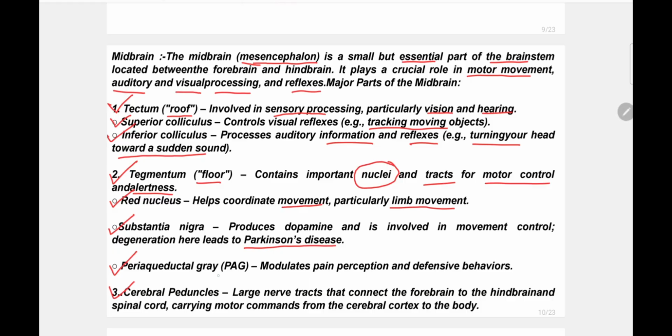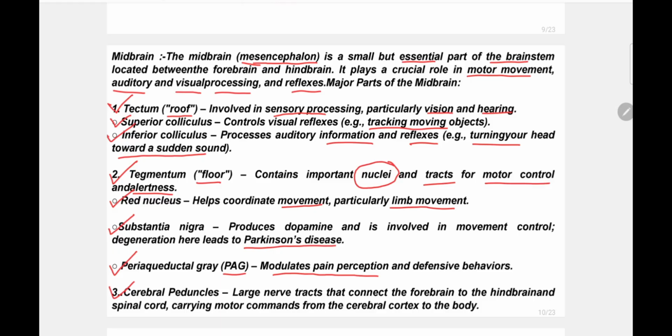And periaqueductal gray, PAG, regulates our pain perception. That means if someone slaps you, we can still handle that slap. We cannot get that much harm from the slap, because pain modulation is happening there. If there were no pain modulation, we would die because of a slap. We would feel that slap that intensely, but because of our pain management we don't. So that is the function of the periaqueductal gray.